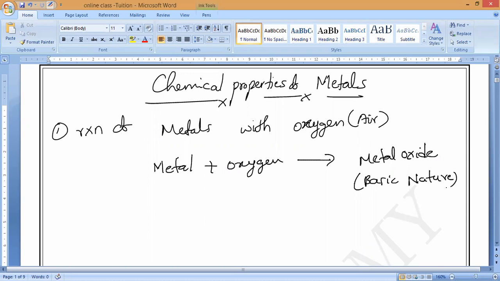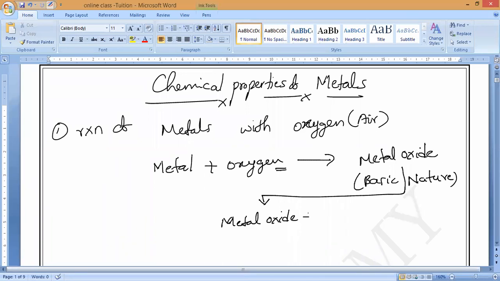Now, Arvind, after metal reacts with oxygen, if these metal oxides react with water, do you understand? Metal oxides, not metal.